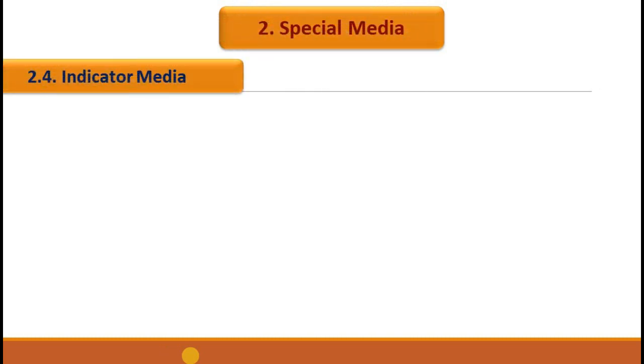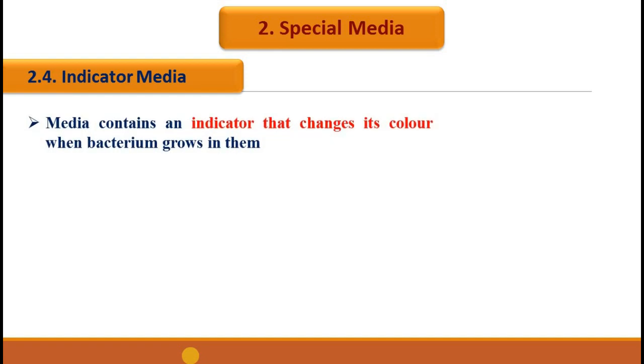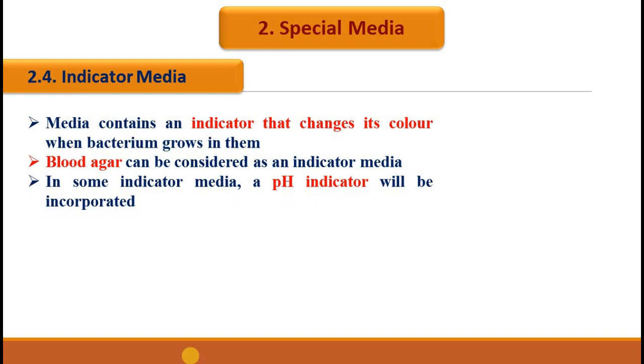The fourth type of special media is indicator media. Indicator media contains an indicator that changes its color when the bacterium grows on them. Blood agar can be considered as an indicator media. In the case of blood agar, the RBC is acting as the indicator. In some other indicator media, a pH indicator will be incorporated. As the organisms grow, the pH of the medium will change due to acid production, and it causes the indicator to change its color.